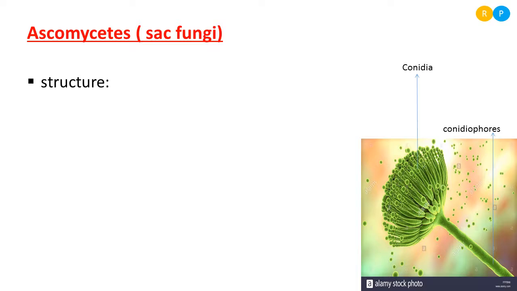What is the structure? When we talk about structure, we usually concentrate on the mycelium. The mycelium in ascomycetes is highly branched. That means a number of hyphae can be seen, and they are interconnected. So the mycelium is highly branched and septate.